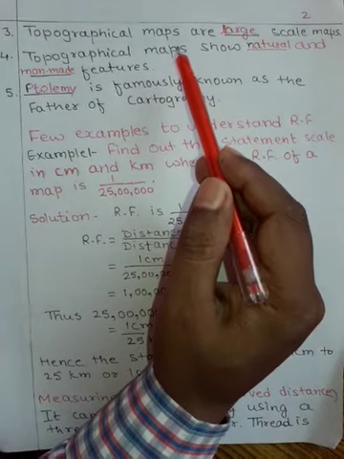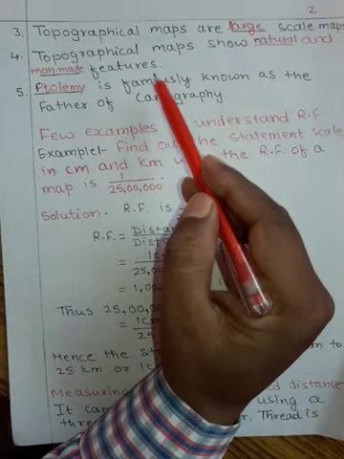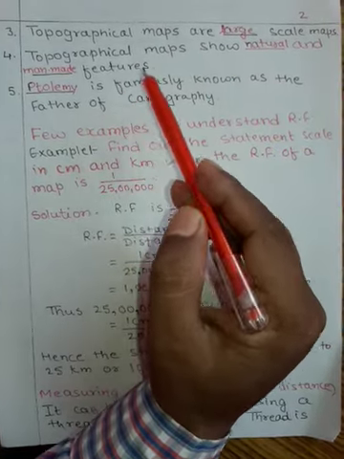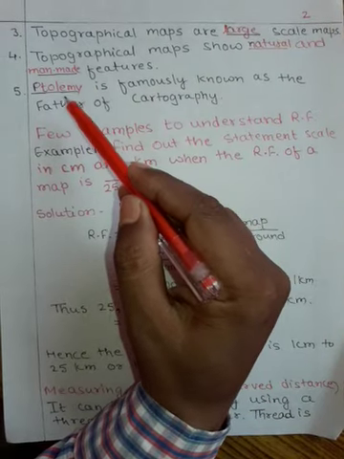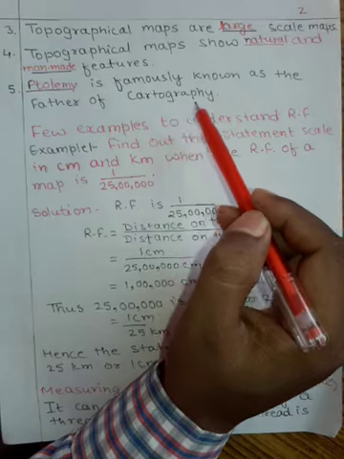Then topographical maps are large scale maps. Topographical maps show natural and man-made features. Then Claudius Ptolemy is famously known as the father of cartography.